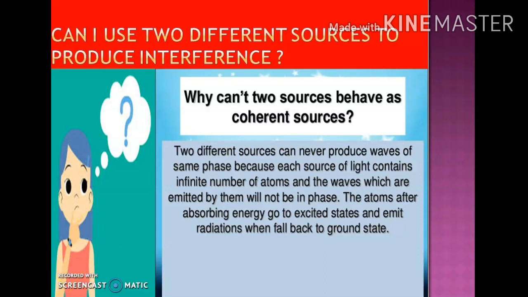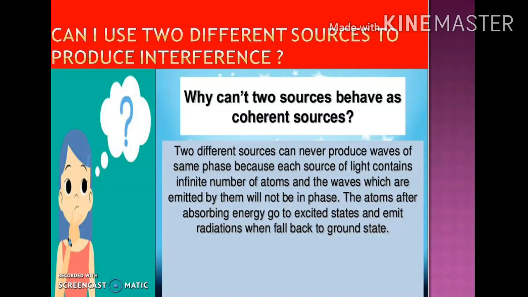Now the question arises: can I use two different sources to produce interference? Why is there a need to use a single source to produce the two coherent sources? The answer is no, I cannot use two different sources to produce interference, because two different sources can never produce waves of the same phase, because each source of light contains an infinite number of atoms, and the waves emitted by them will never be in phase. The atoms, after absorbing energy, go to the excited states and emit radiations when they fall back to the ground state.